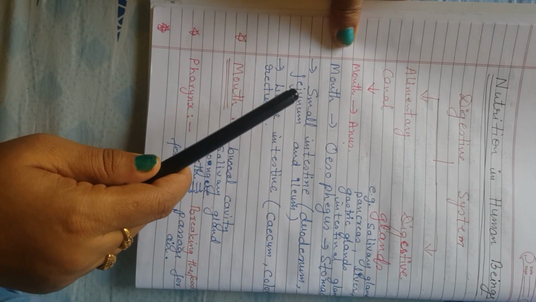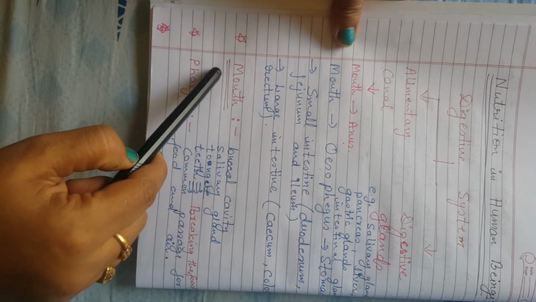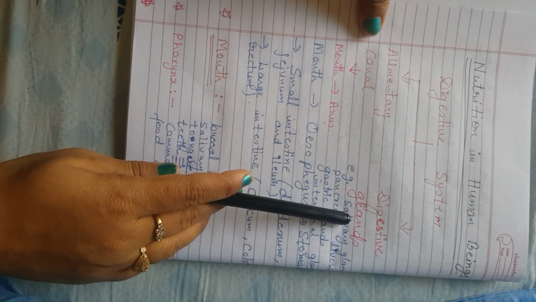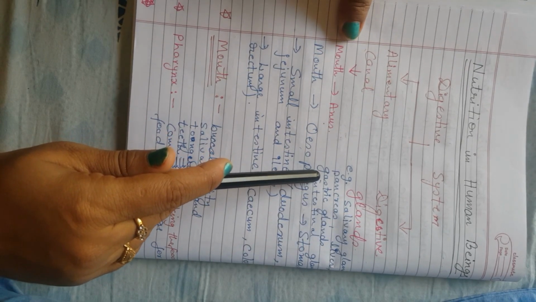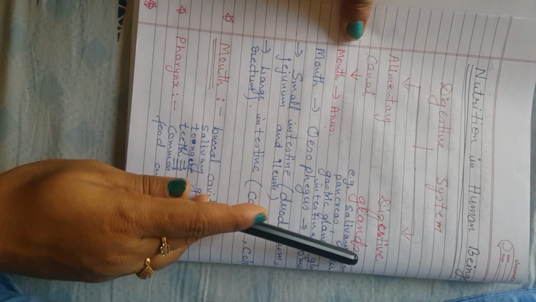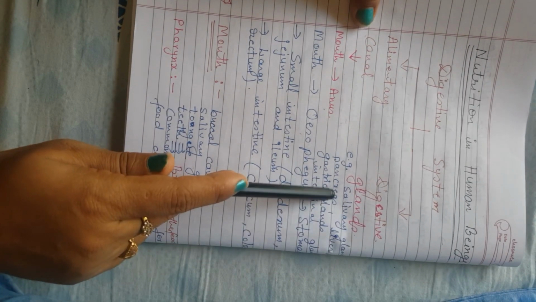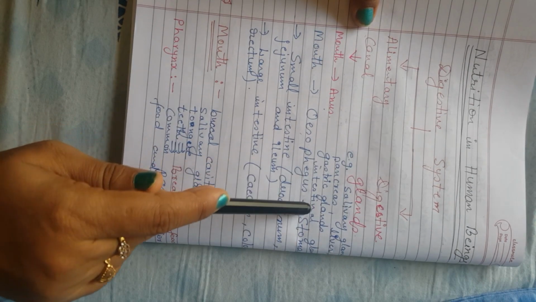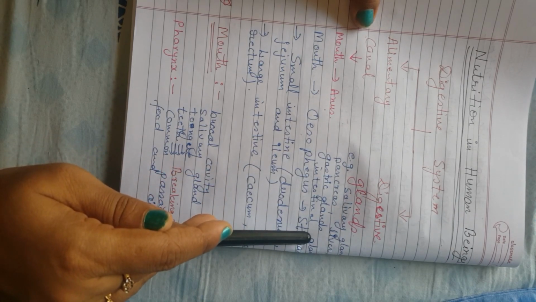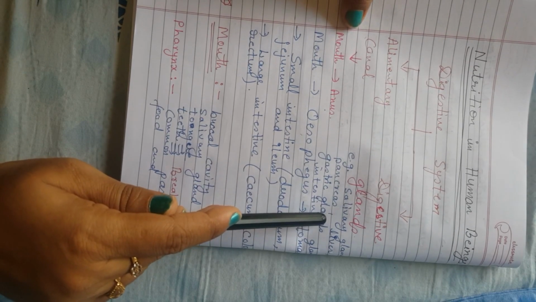Now I will explain each term and what are the functions of each organ of the digestive system, what are the digestive glands, what digestive enzymes they secrete, and what are the functions of these digestive glands. Examples of digestive glands are salivary glands, pancreas, liver, gastric gland, intestinal glands, etc. These glands secrete various types of enzymes which are known as digestive enzymes. These enzymes help to digest the food.